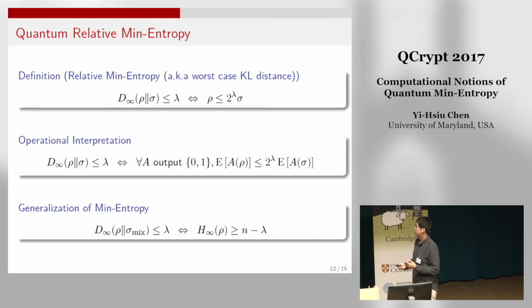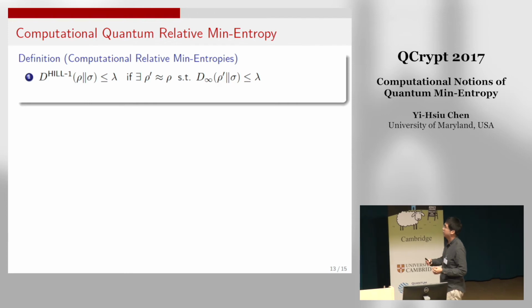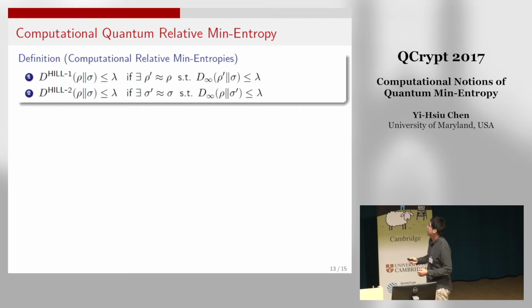So now let's try to generalize this notion to the computational case. Since we are considering two quantum states, there are at least two ways to generalize it. First, we can change the state rho. We say the computational distance between rho and sigma is at most lambda if you can find some rho prime such that the true distance between rho prime and sigma is at most lambda, and rho prime and rho are computationally indistinguishable. Similarly, we can replace sigma by sigma prime. So we have two definitions of the computational relative min-entropy.